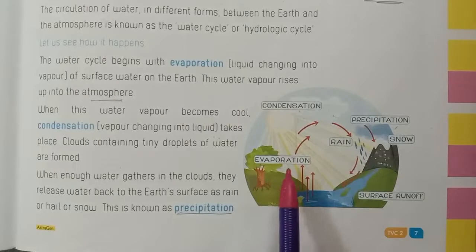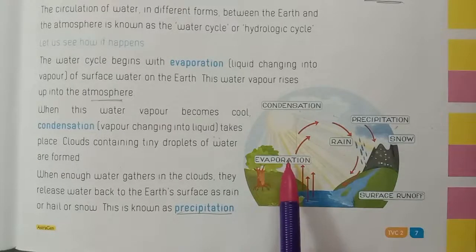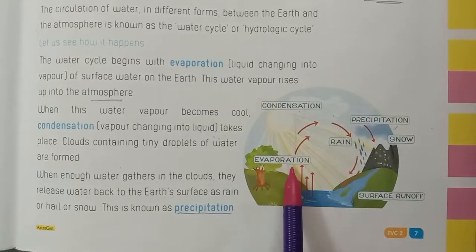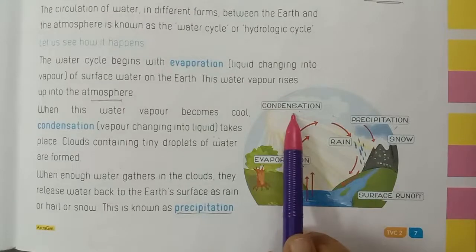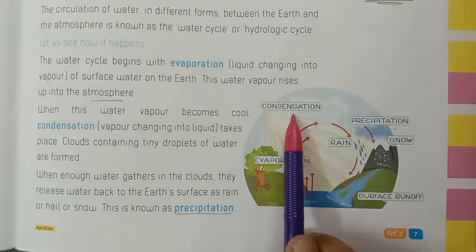First, the water cycle begins with evaporation. Evaporation means liquid changes into vapor. Evaporation of surface water on the earth. These water vapors rise up into the atmosphere. Next, condensation. See here, when this water vapor becomes cool, condensation takes place. Clouds containing tiny droplets of water are formed. Condensation means vapor changing into liquid.